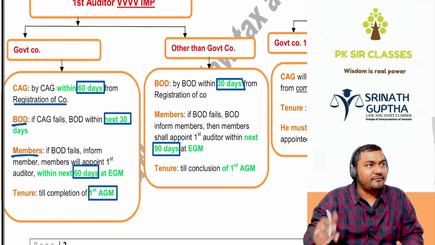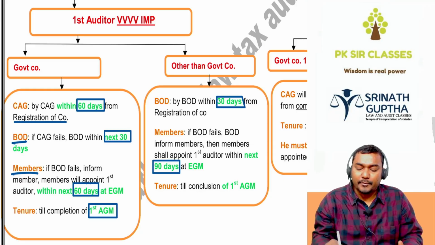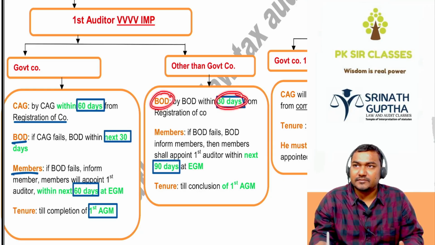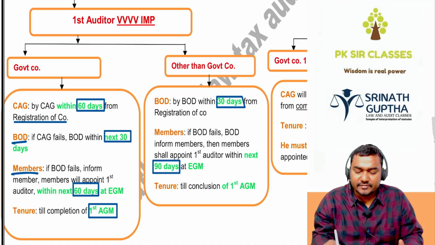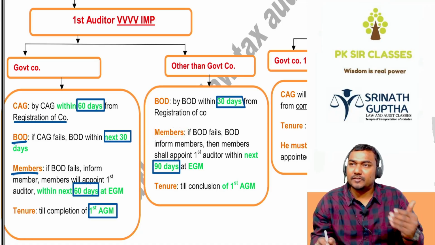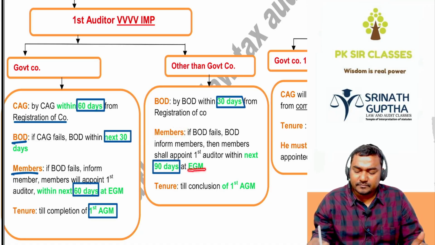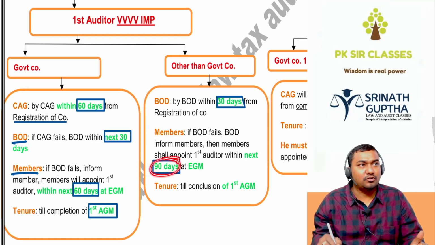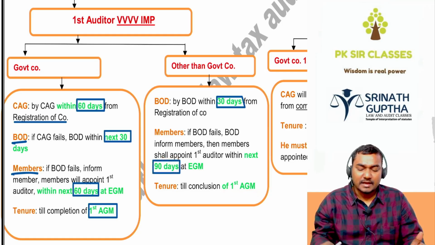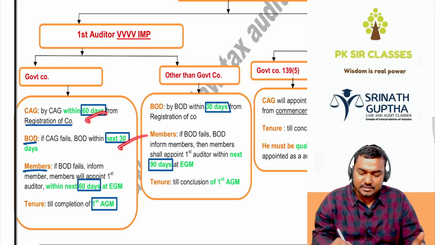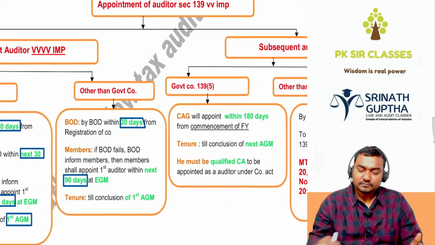In case of the first auditor of a company other than a government company, he is appointed by the BOD within 30 days of registration of the company. If the BOD fails, we have to inform the members. Members will appoint the first auditor in the EGM within the next 90 days. He will hold office till the first AGM. And this is asked many times in the exam, beta.